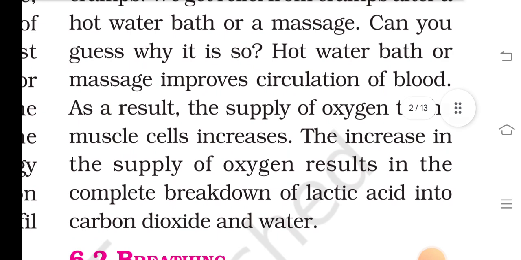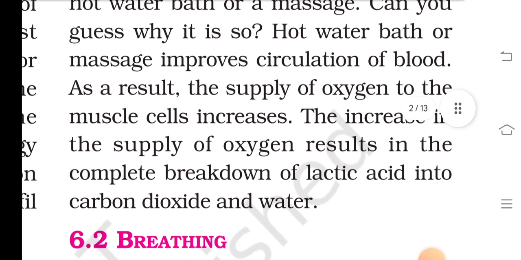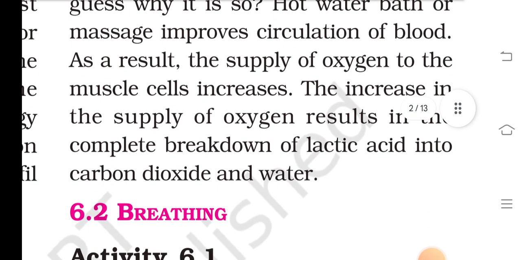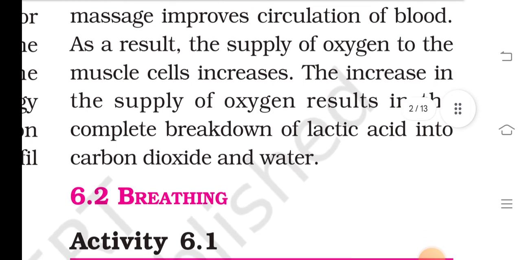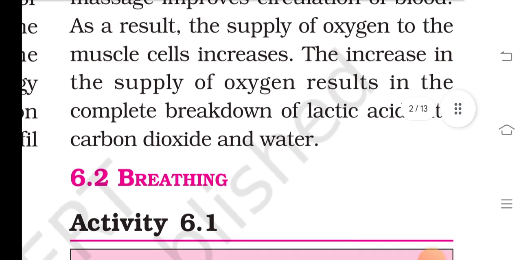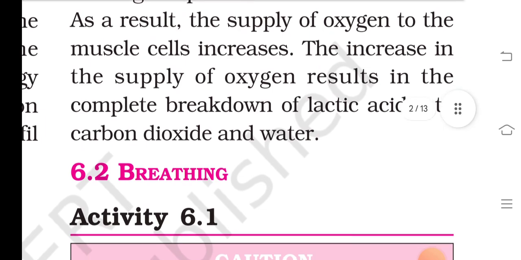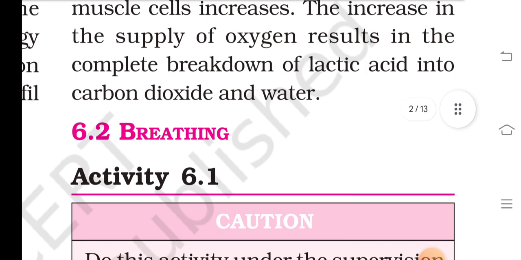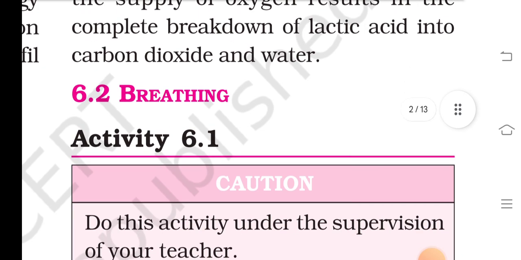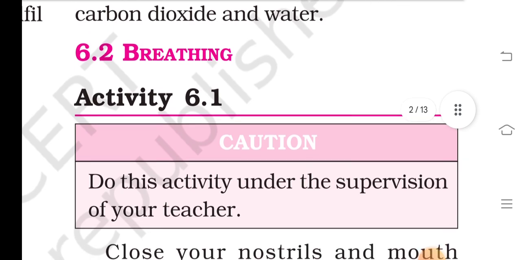Can you guess why it is so? A hot water bath or massage improves circulation of blood. As a result, the supply of oxygen to the muscle cells increases. The supply of oxygen results in the complete breakdown of lactic acid into carbon dioxide and water.